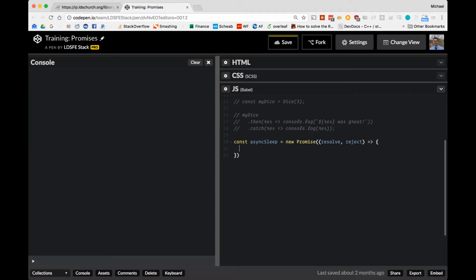So what we want to do now is make this a function which we can also pass into the amount of time we want to sleep for, right? So let's modify this a little bit. We want to sleep for milliseconds.